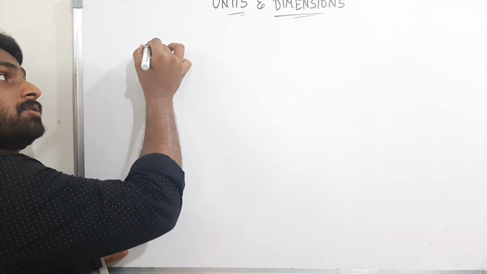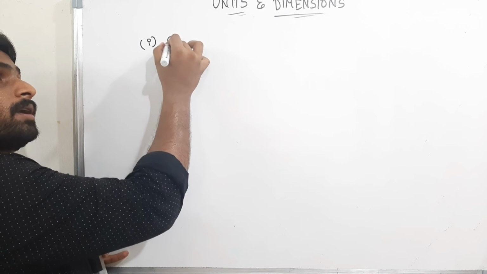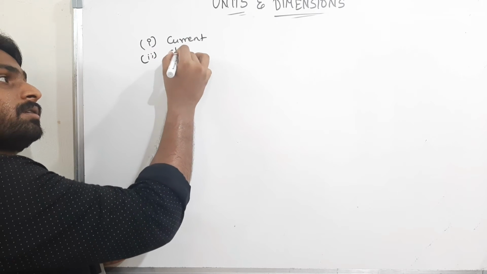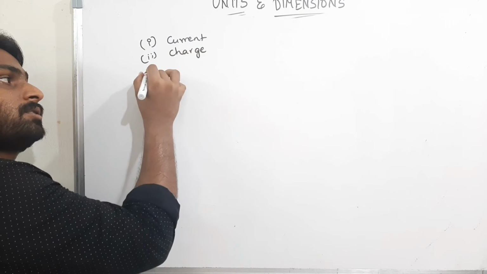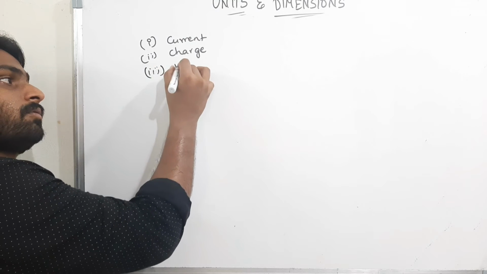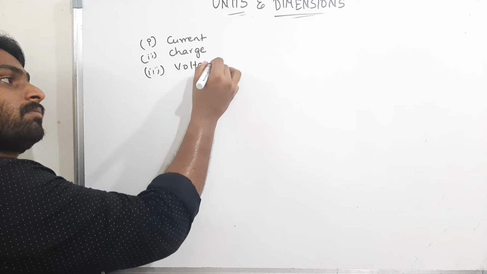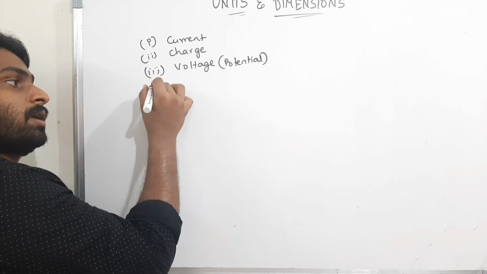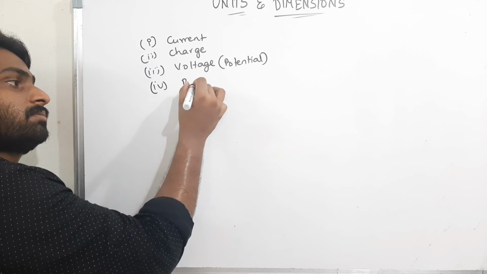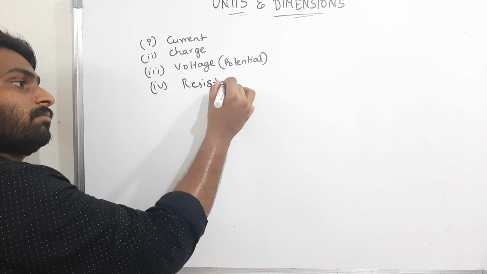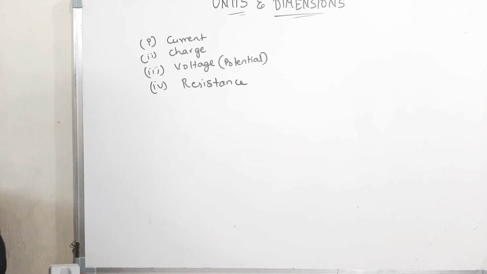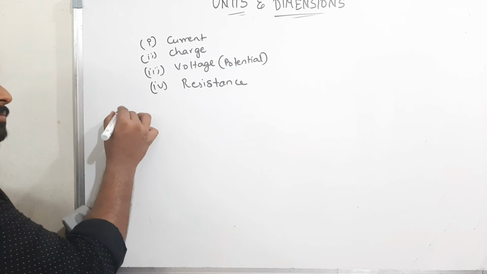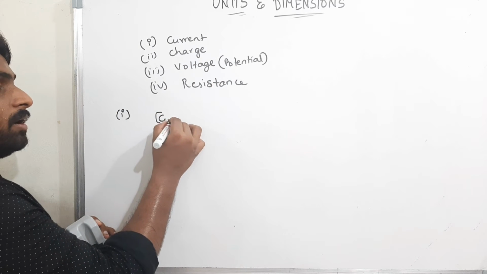They told us to find the dimensionality of current. Second one, charge. Voltage, it is nothing but potential, and lastly resistance. Okay, now how do we find the dimensional formula for these? We'll see current first. What is the dimensional formula for current?